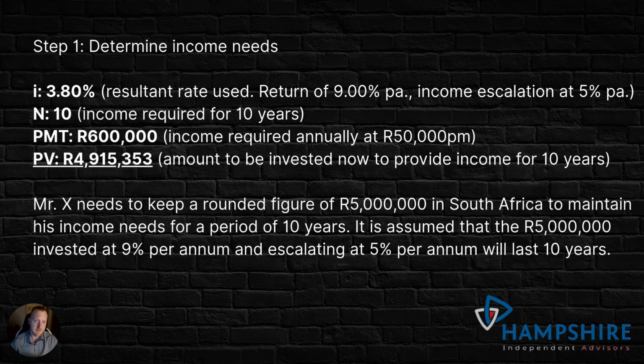So N is the 10-year period, and PMT is the income required annually at 50,000 Rand a month. So the total amount that he needs to keep invested in South Africa to meet his expenses for the next 10 years is going to be 4.915 million. I just rounded that up to 5 million to make it easier. We assume that he's going to get 9% per year, and that the income will escalate at 5% per annum. So that 50,000 is going to increase by 5% every year for the next 10 years, and that's quite important.